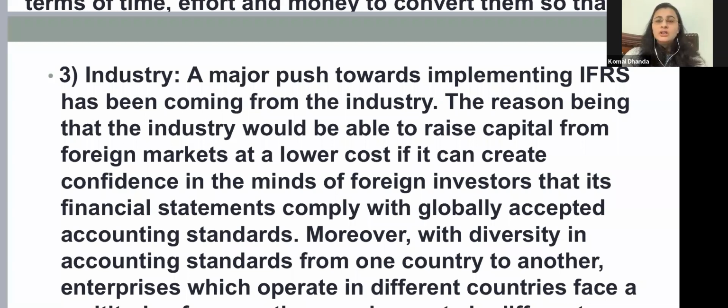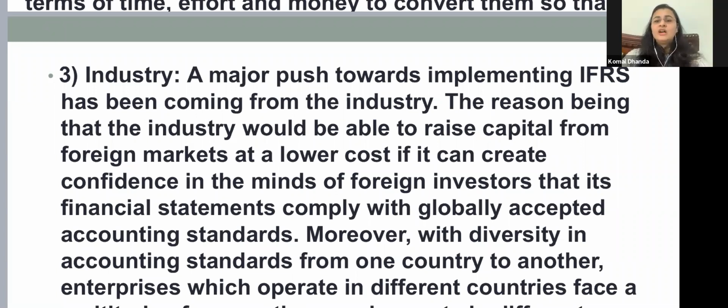So all these three points are interlinked, right? The industry would be able to raise capital from foreign markets at a lower cost if it can create confidence in the minds of foreign investors that its financial statements comply with globally accepted accounting standards, right?